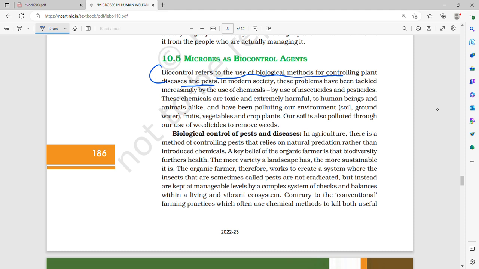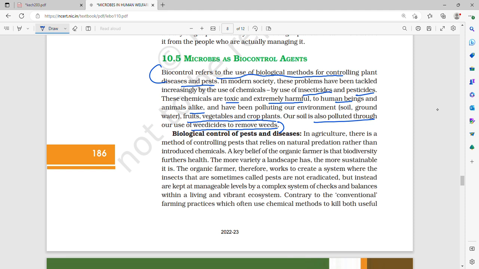In modern society, these problems have been tackled increasingly by the use of chemicals, by the use of insecticides and pesticides. These chemicals are toxic and extremely harmful to human beings and animals alike, and they have been polluting our environment, that is soil, groundwater, fruits, vegetables and crop plants. Our soil is also polluted through our use of weedicides to remove weeds.